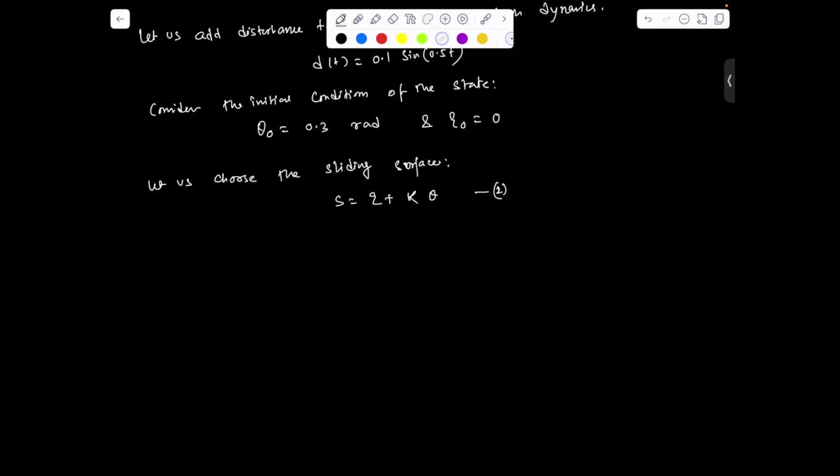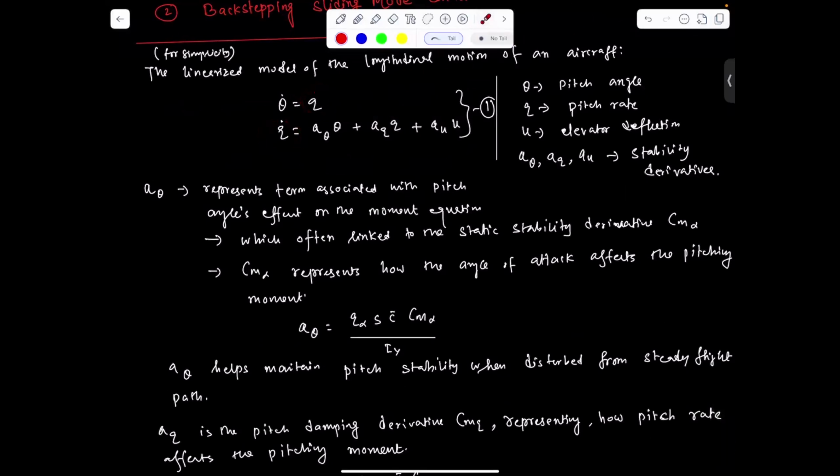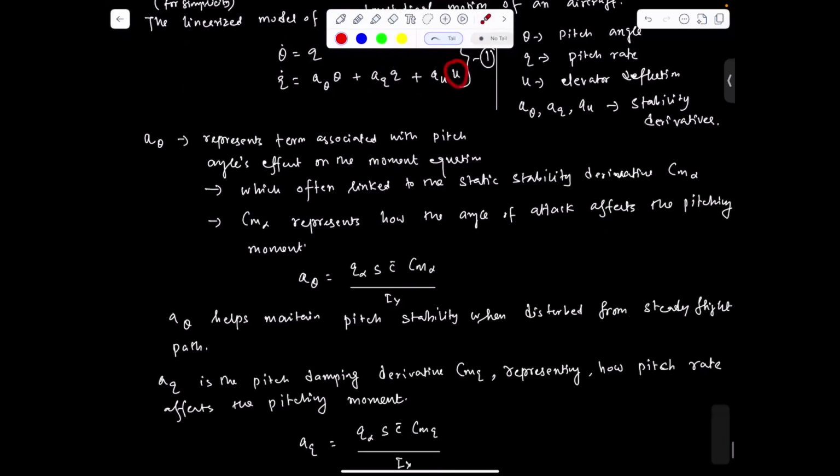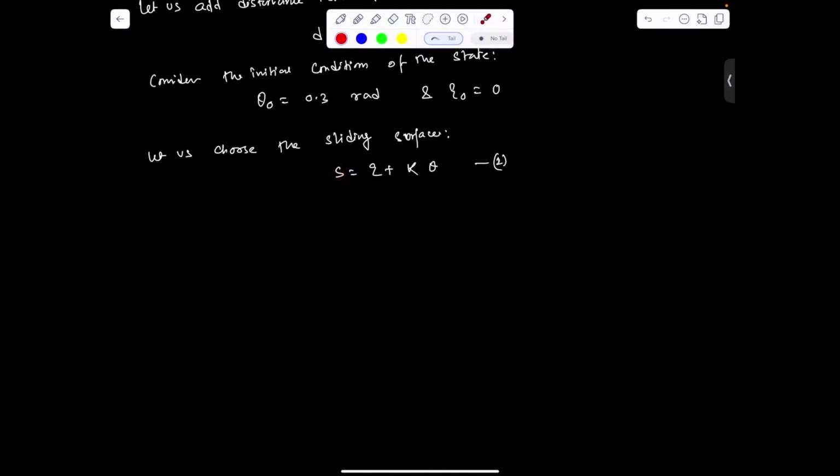Now I'm not going to go into detail about how we design the control. We take the time derivative of equation 2, substitute the expression for q dot and theta dot, and find u from that equation. In place of the sign of s, we substitute the sigmoid function to make the control chattering free. These are the same steps you followed in the last lecture.